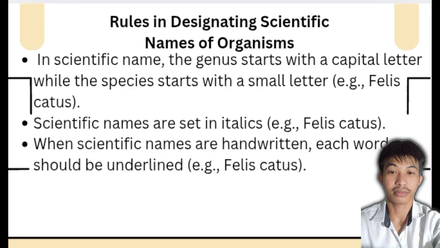Scientific names follow special rules to make them clear and uniform. They are written in italics when typed or underlined when handwritten. This helps scientists identify organisms correctly and avoid confusion in naming.